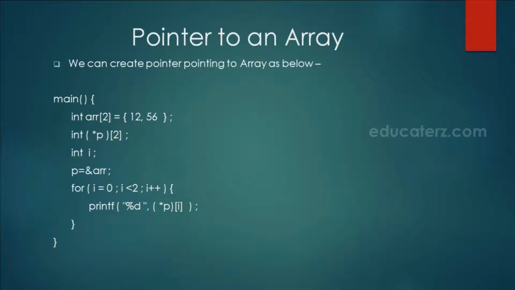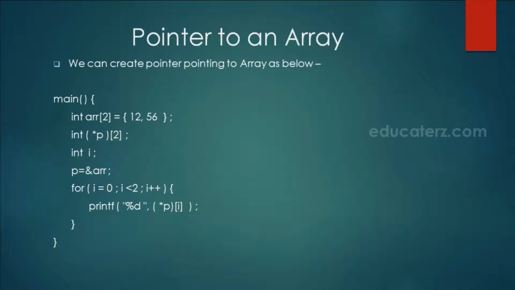If I remove this bracket, then the precedence will go to array and p will become array of integer pointers. So the meaning will be totally different. Now here to get the precedence to pointer, we are wrapping it into bracket by giving the parenthesis.